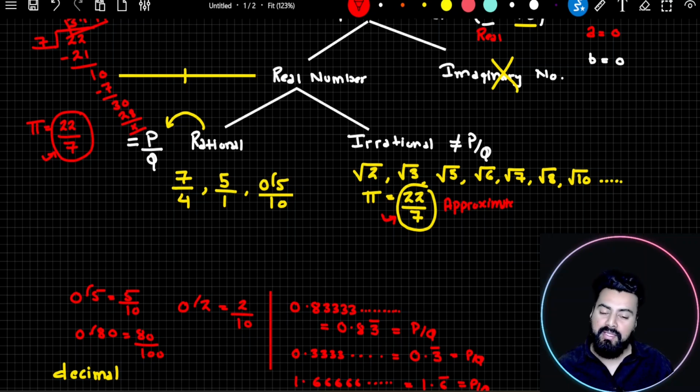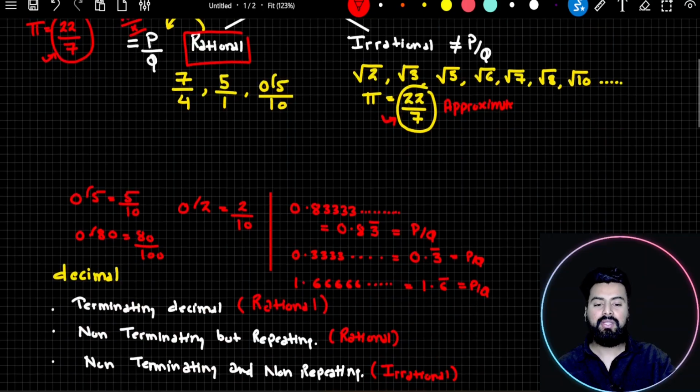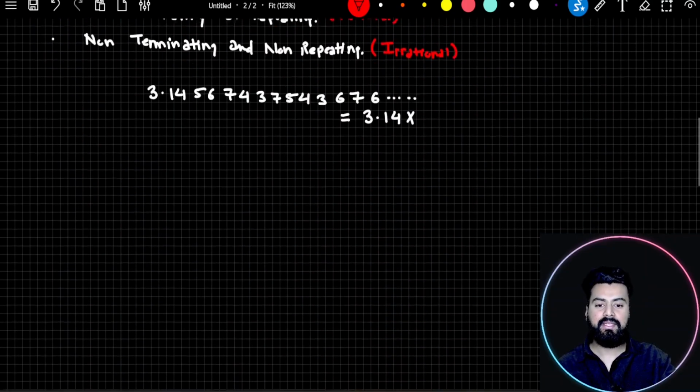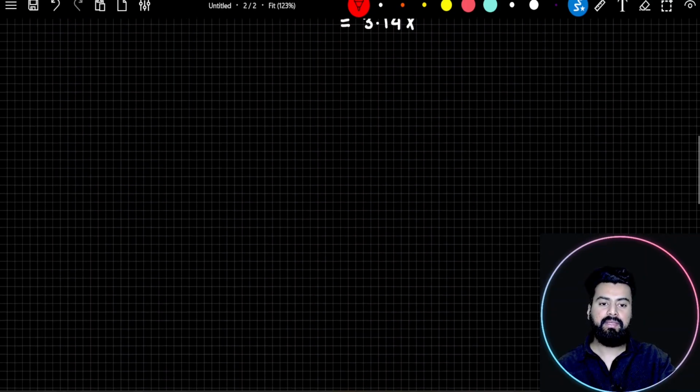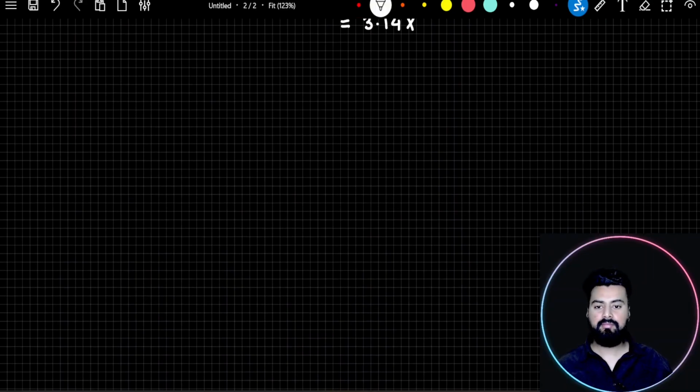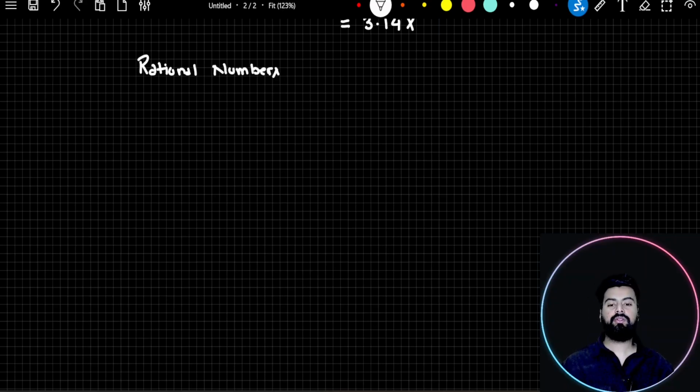Now we'll continue the discussion on rational numbers. But since I don't have space here, let me do one thing. Let me continue the discussion from here. Okay. So I will again continue the tree from rational numbers. Try to recall what rational numbers were.